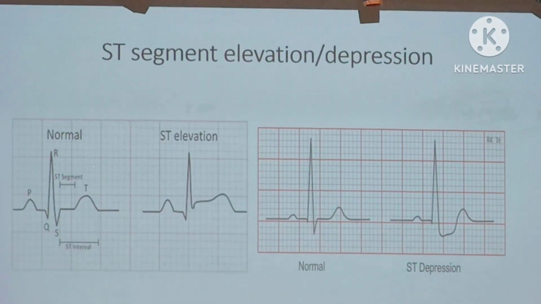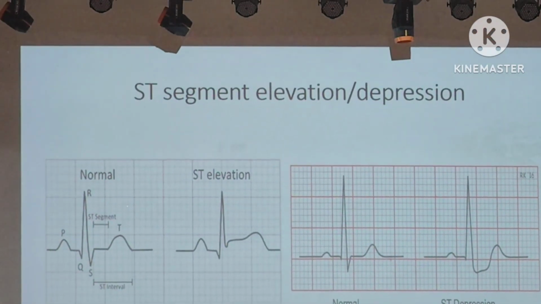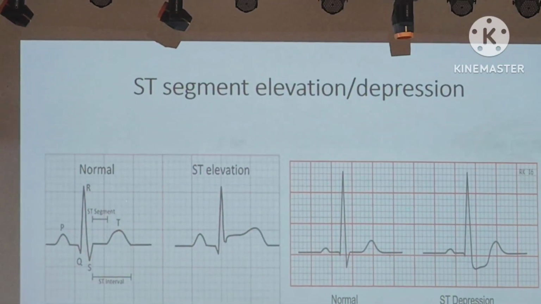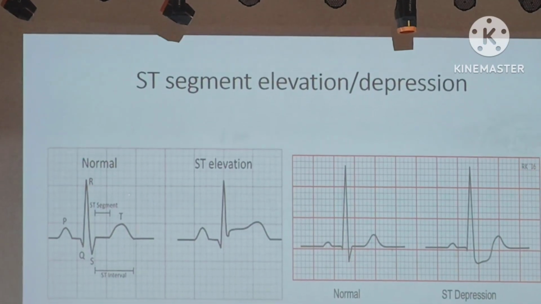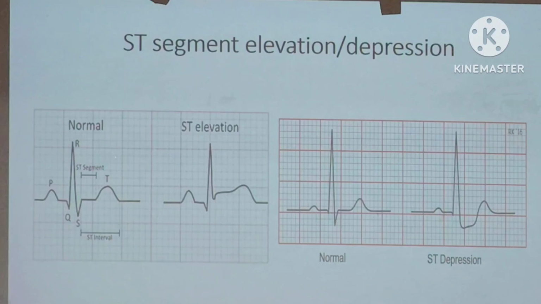Then comes ST segment elevation and depression. So many times a patient comes with an MI. Which MI is it, NSTEMI or STEMI? Of course there are biomarkers available to differentiate between STEMI and NSTEMI, but by checking the rhythm strip, how will you say that this is ST segment elevation?